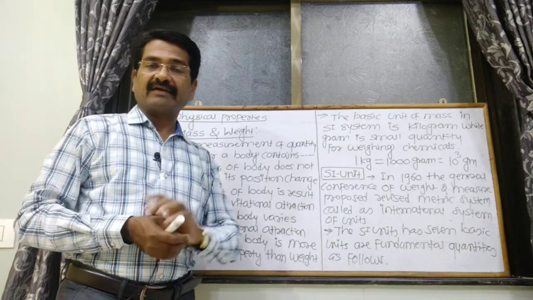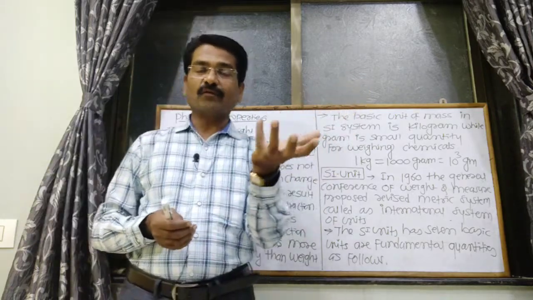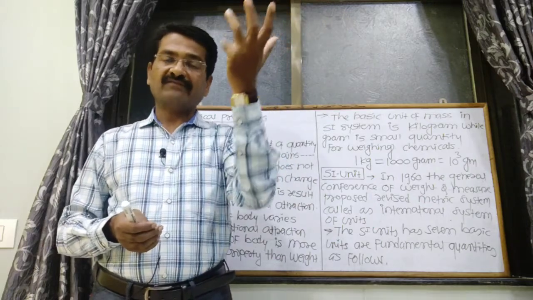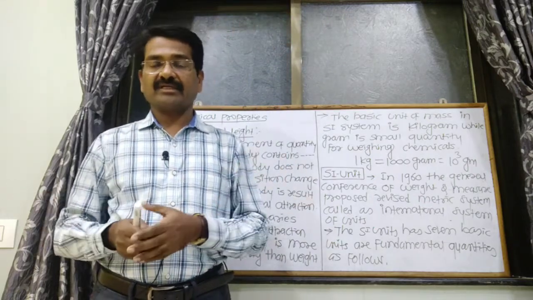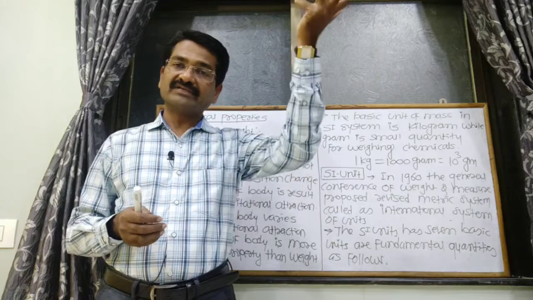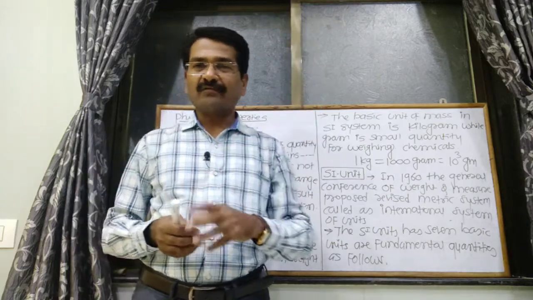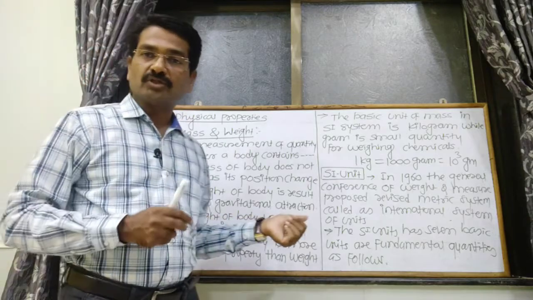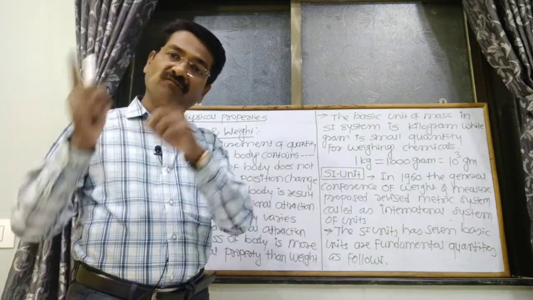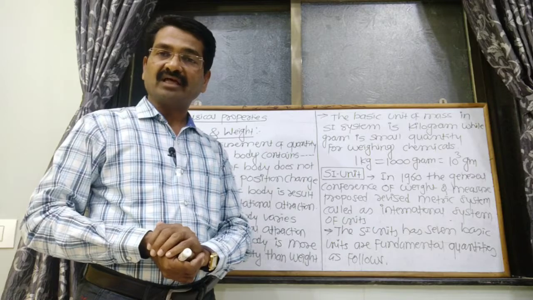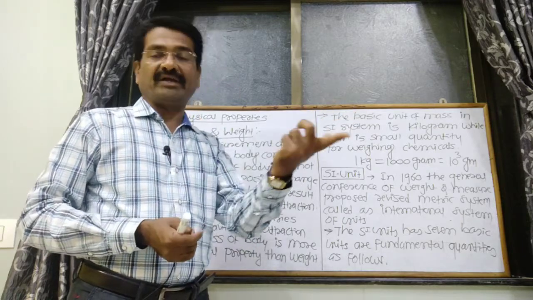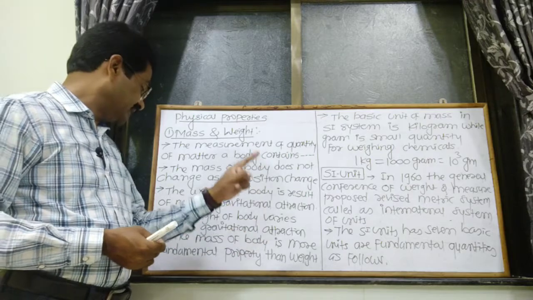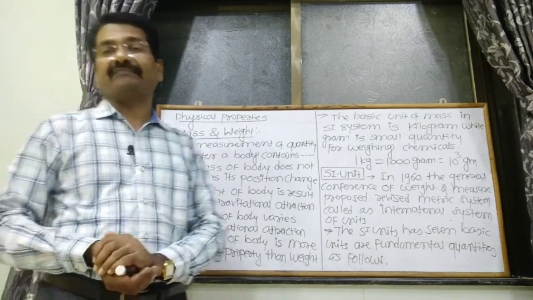We know the gravitational force on different objects or different planets is different. Suppose on Earth it is different, on Moon it is different. So when gravitational force changes, the weight of that body also changes, because the gravitational force combines the weight with mass. Hence the mass of a body is a more fundamental property than weight.